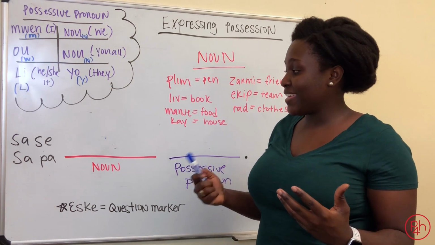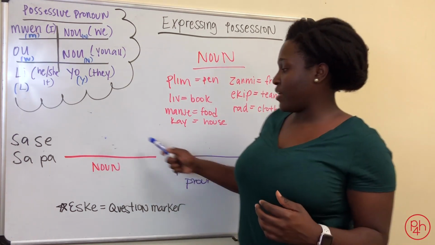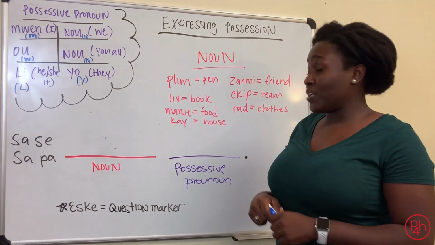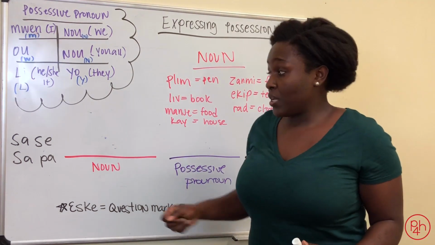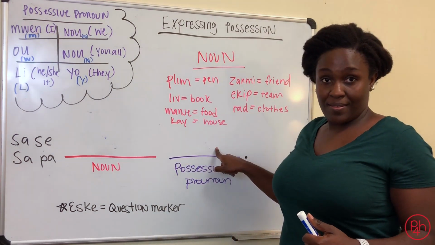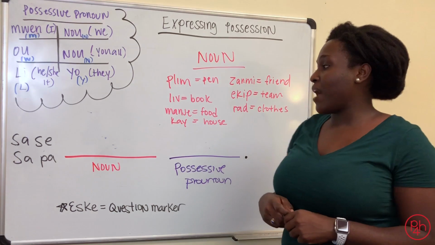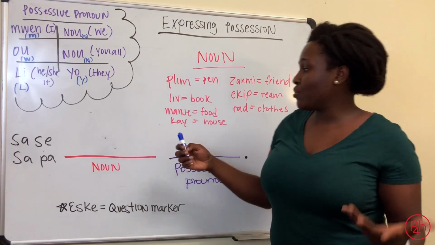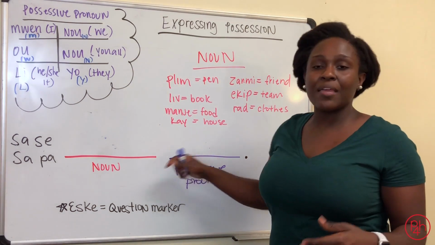If you want to say this is my book, how would you say that? Ça c'est livre mwen. Livre is book. Livre mwen. If I want to say this, that's my food. Ça c'est manger mwen. That is my food, or this is my food. This is my house. It would be ça c'est kai mwen.